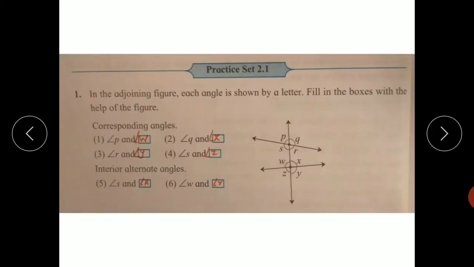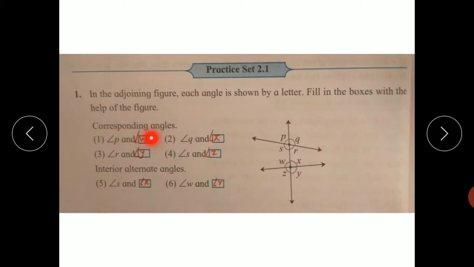For example, now practice set 2.1. The first example is given. In the adjoining figure, each angle is shown by a letter. That is, the actual measurement is not given. Fill in the boxes with the help of the figure.